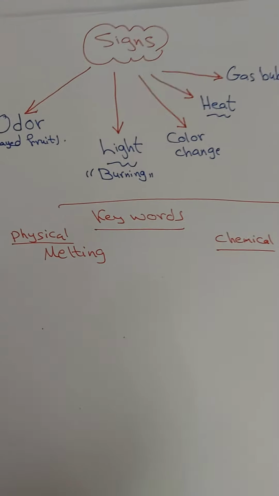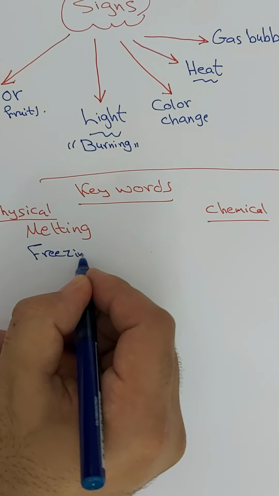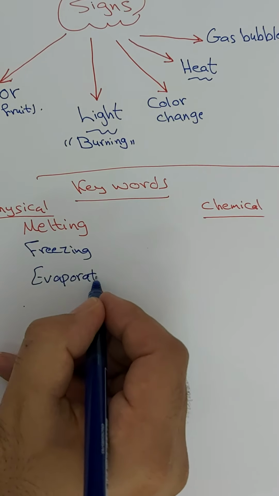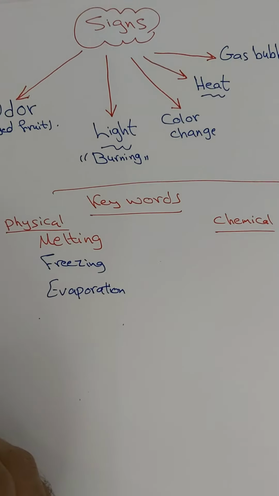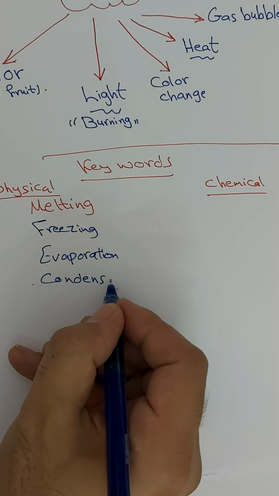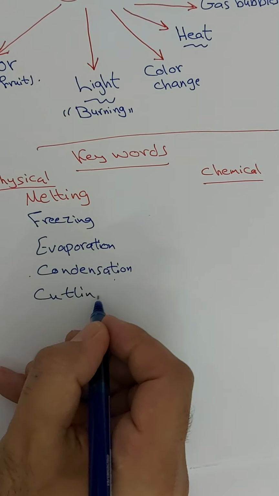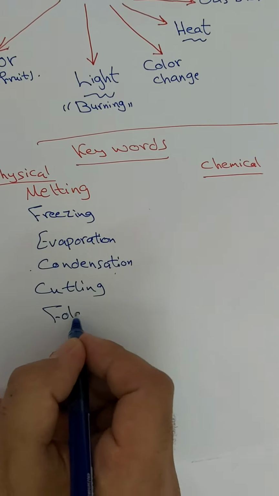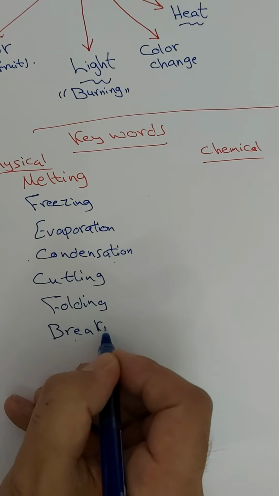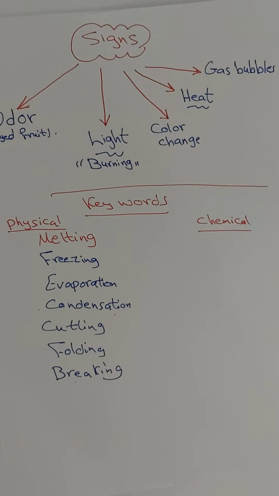Keywords like melting, freezing, evaporation, condensation, cutting, folding, tying, breaking. All of them are keywords about physical changes.